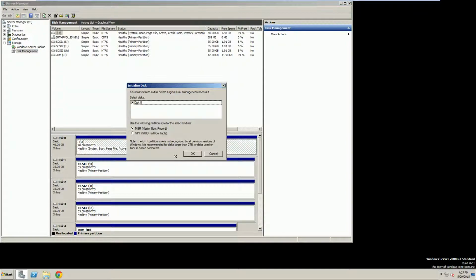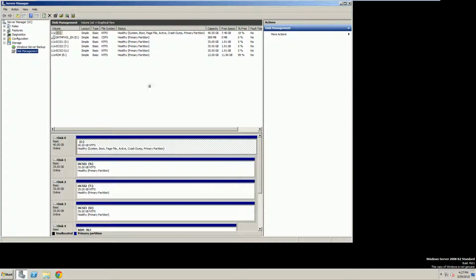Our disk management for our vCenter just always seems to auto-load, so that's a good thing. We're going to leave this as MBR. We're going to initialize our disk 5. Okay.